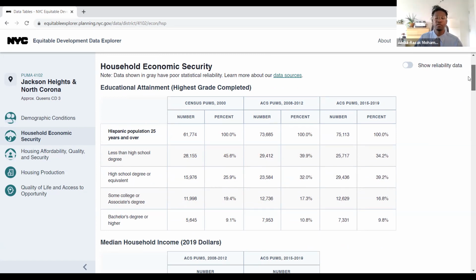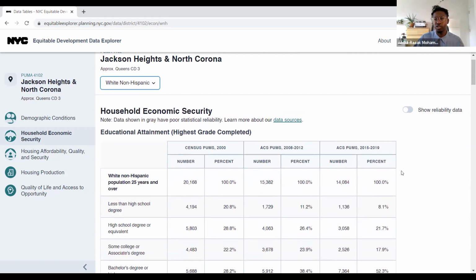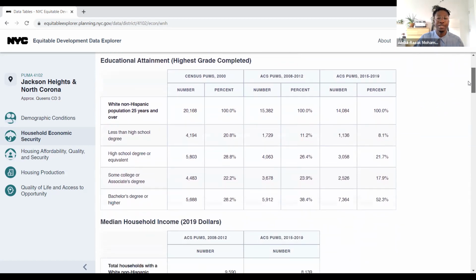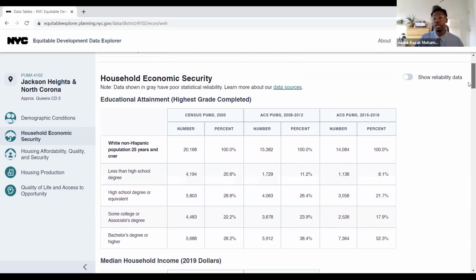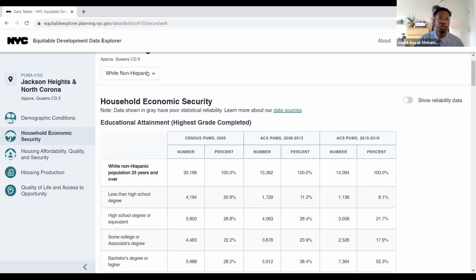That still means that they do have job options available to them, but as we understand, jobs that give them high wages are maybe less possible because there are fewer folks who have college degrees or some college education. We can also then compare this to another population. If we compare that to the white non-Hispanic population within Jackson Heights and North Corona, we'll see that over half of white non-Hispanic identifying folks have a bachelor's degree or higher. So we see there's an educational disparity related to race occurring within this district, and that informs other aspects of opportunity.